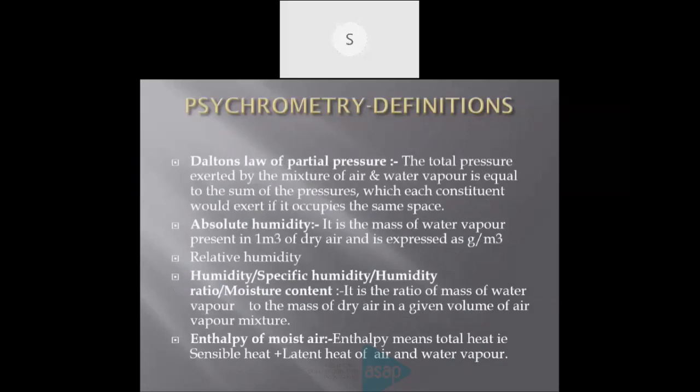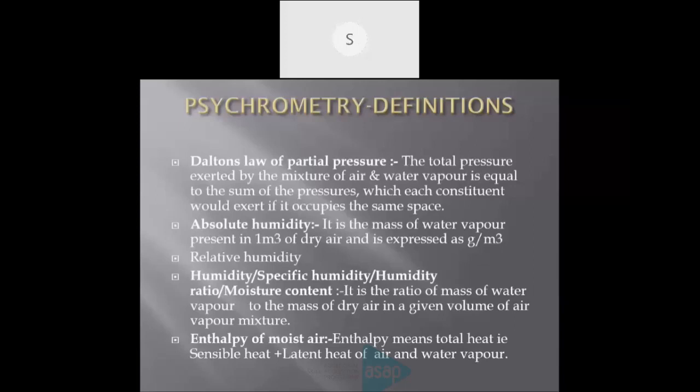Another definition is a law, Dalton's law of partial pressure. The law says the total pressure exerted by a mixture of air and water vapor is equal to the sum of the pressures which each constituent would exert if it occupied the same space.